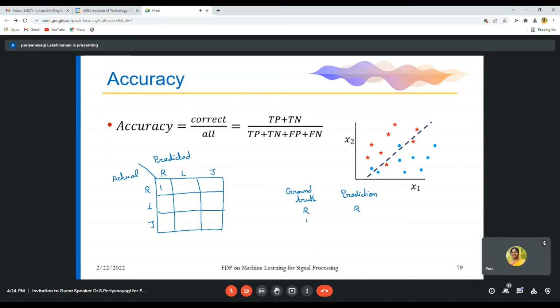If it is a rose and it predicts jasmine, here you will add 1. If it is a lotus and it predicts rose, here you will add 1. So like this, we'll be taking